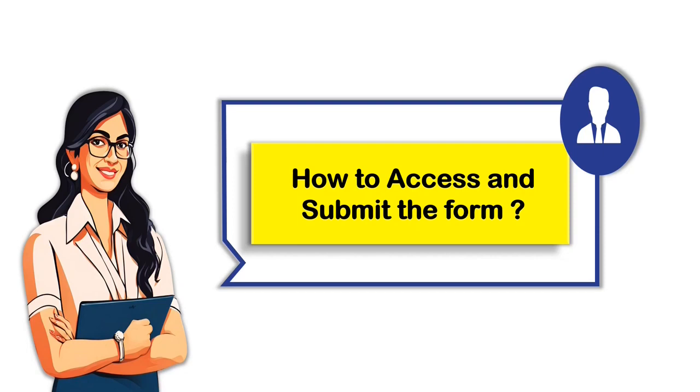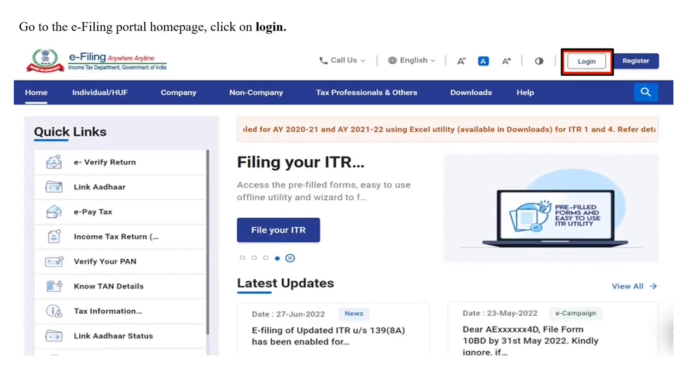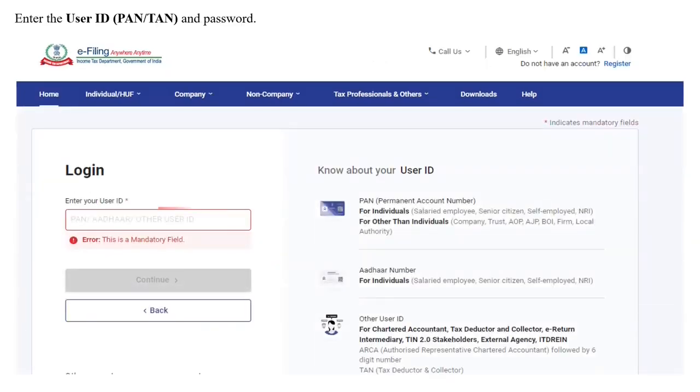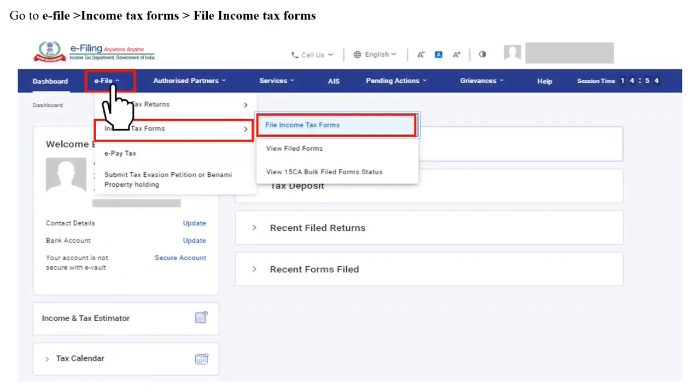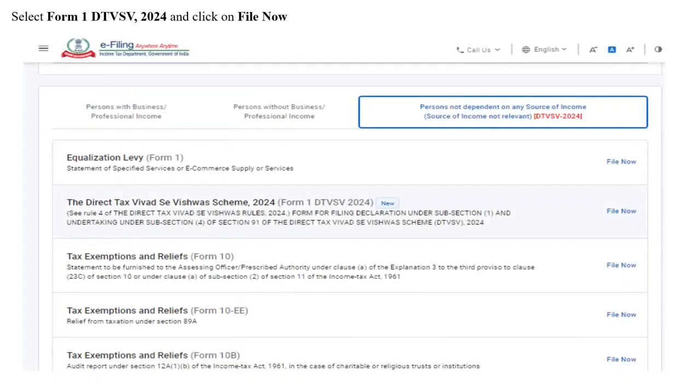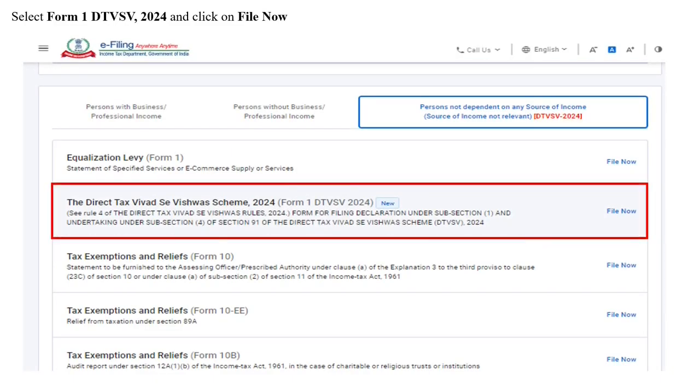In order to file the form, you are required to go to the e-filing portal homepage and click on Login. You can enter your user ID, which can be a PAN or TAN, and a valid password for the purpose of login. Post-login, go to e-file, click Income Tax Forms, and then go to File Income Tax Forms. On the File Income Tax Forms page, you can search for Form 1 DTVSV 2024. After having selected the form, you can click on File Now.